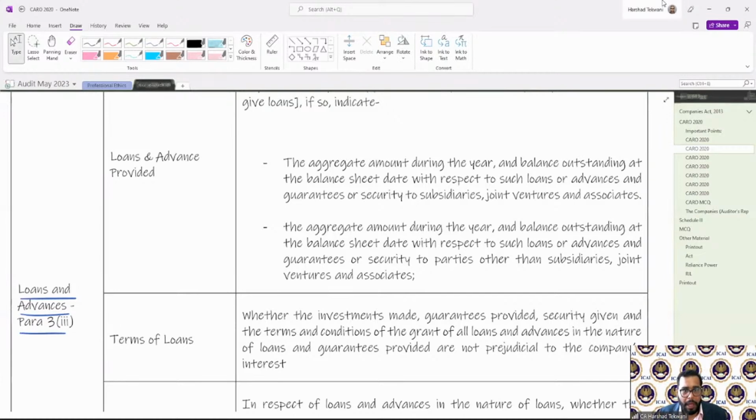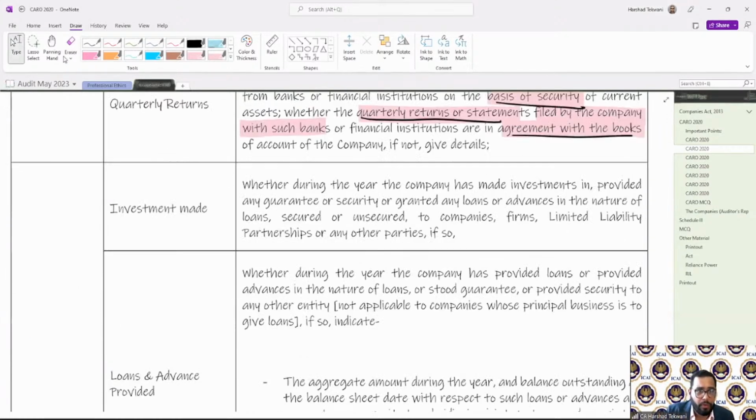Now, what this clause requires us to report is whether during the year the company has made any investment, provided any guarantee or security, or granted any loans or advances in the nature of loans, secured or unsecured, to any companies, firms, limited liability partnerships or any other party.